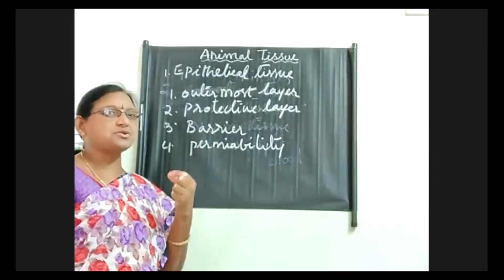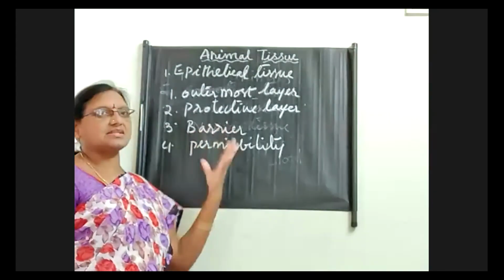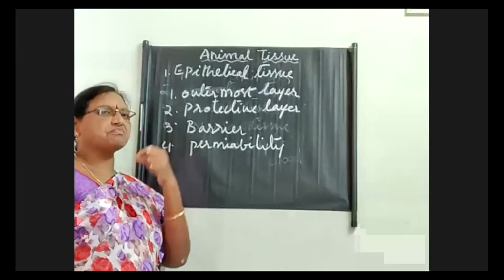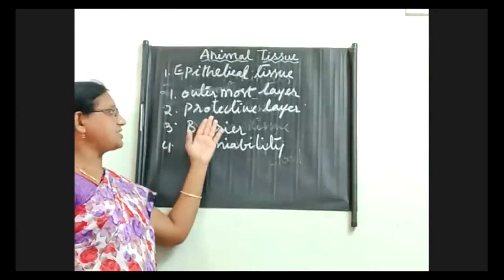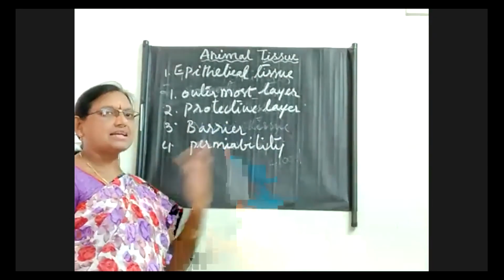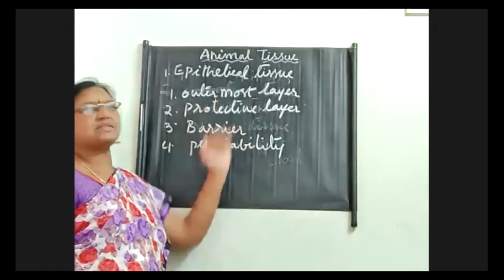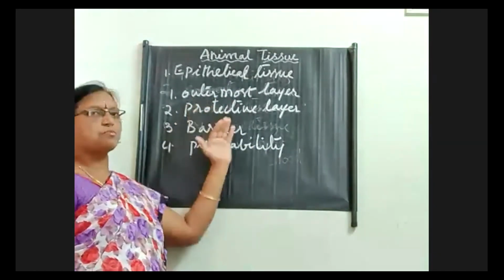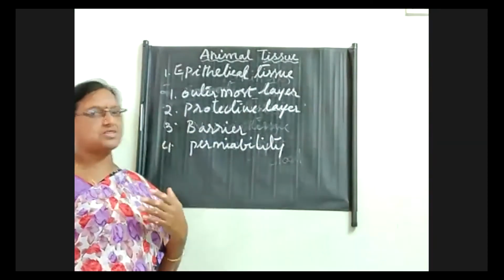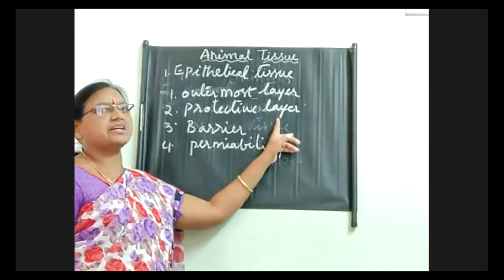Sometimes due to wear and tear, or when you take very hot materials like tea or coffee or milk, the thin layer of the inner cheek or mouth cavity will become soft and detach from the mouth cavity itself. That is nothing but the epithelial tissue itself. That means it gives good protection to that particular area. A lot of internal environmental changes will be there, so against all those things, this epithelial tissue will give good protection.